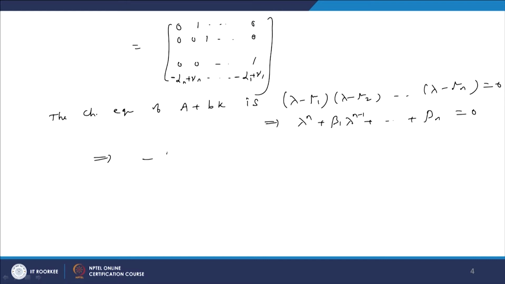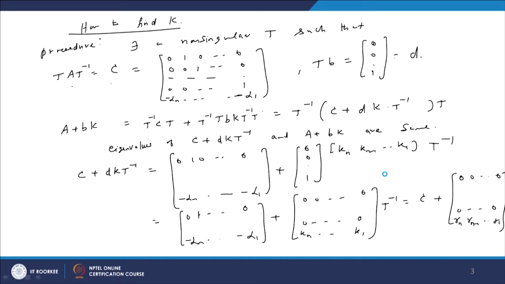So, this implies that minus alpha I plus gamma I should be equal to minus beta I, I equal to 1 up to n, or we want to calculate this gamma I, that is equal to alpha I minus beta I. In the previous slide we have seen the relation.